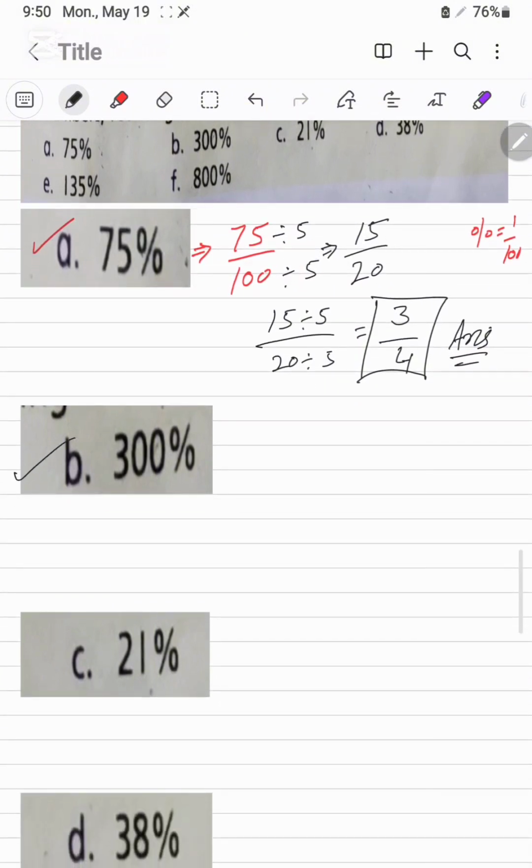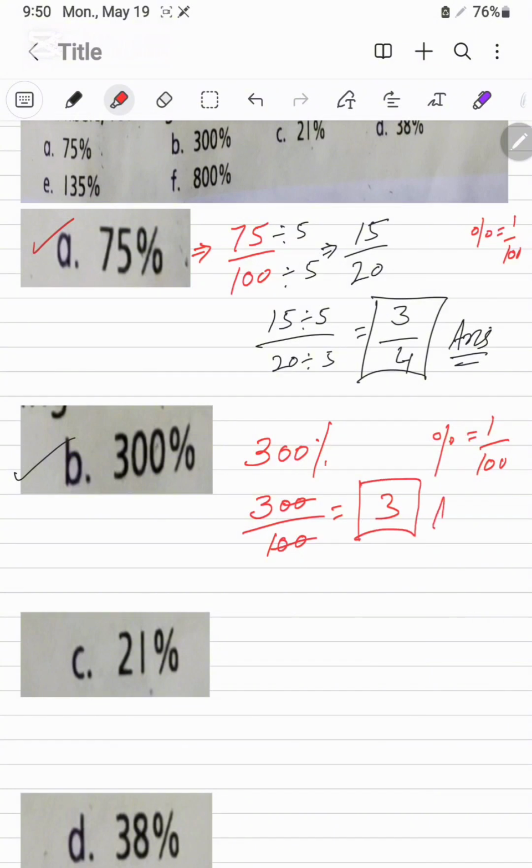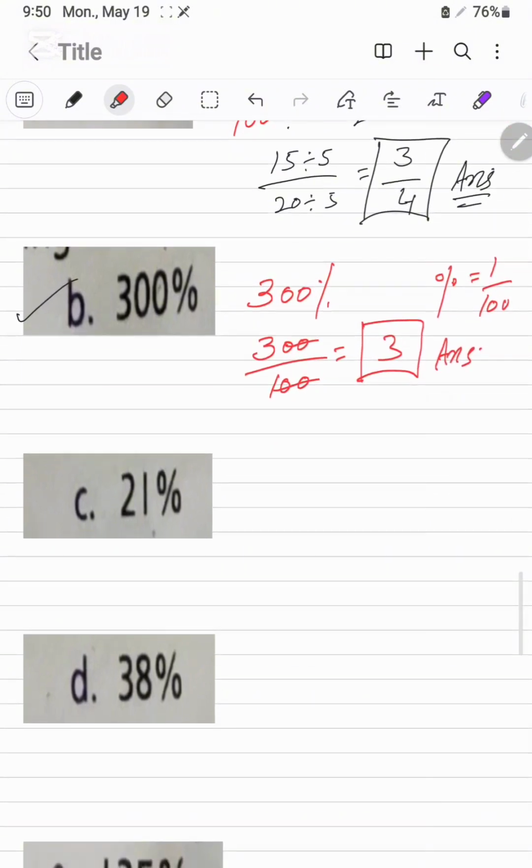Next, going to solve its B part. There is the 300%. Percent means 1 over 100. We will divide the 300 by 100. This will be cancelled with this one. The 3 is the answer of this one. Next, 21%. Percent means 1 over 100. So 21 over 100 is the answer. This cannot be further simplified.